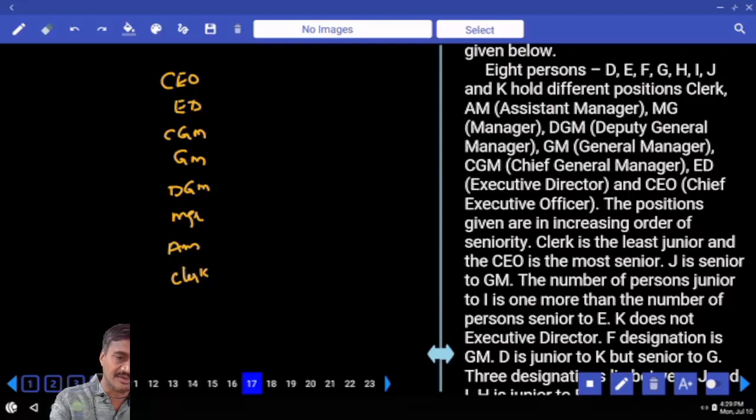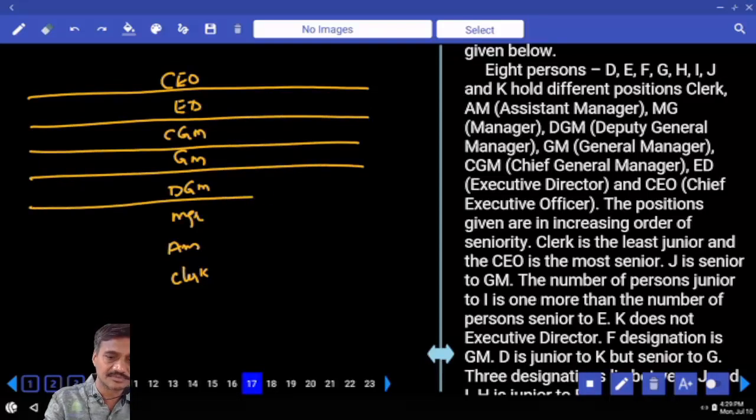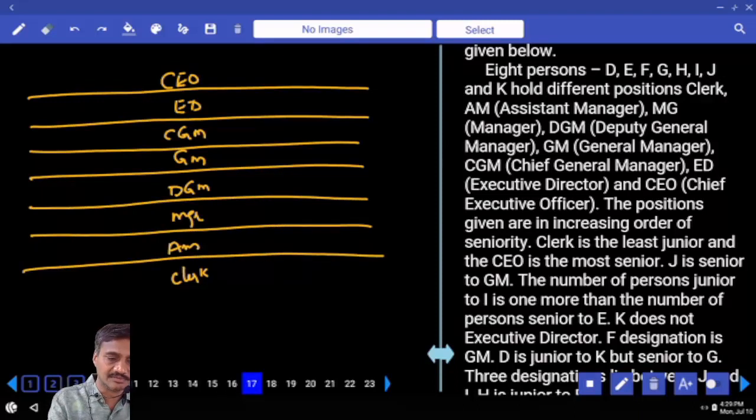Now all together how many persons are there? 8 persons. Now these 8 persons in different positions. Write down the designations at the center and extend the lines like this. Then coming to condition number 1. Now in this condition number 1,